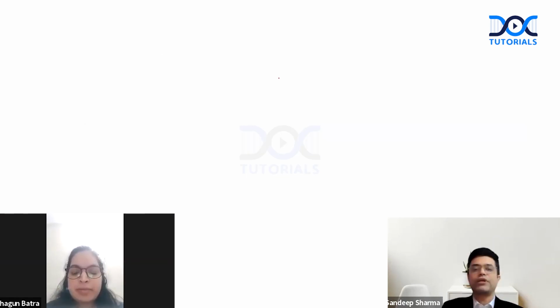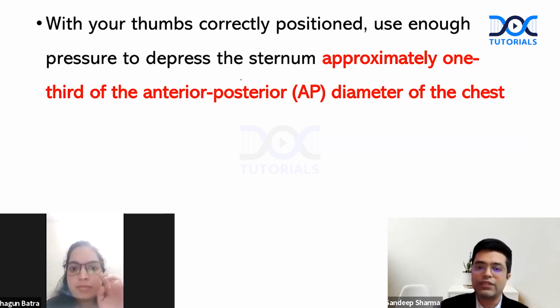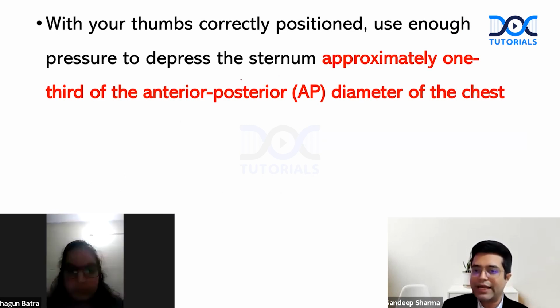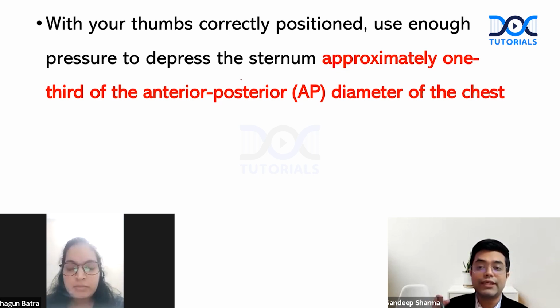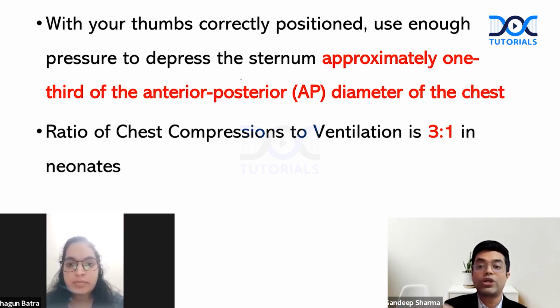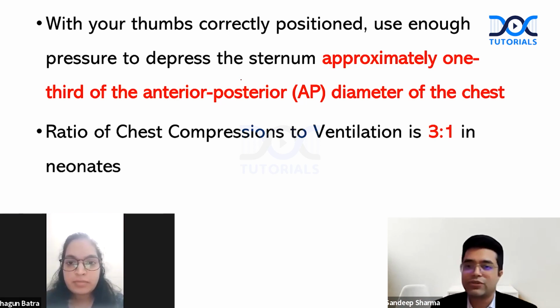So the recommended depth of compression according to NRP guidelines is about 1/3 of the AP diameter of the chest wall, and the compression to ventilation ratio varies in different age groups. Please remember that. So in the newborn period, in 1 minute, you should be giving 90 compressions and 30 ventilations. So 3:1 is the ratio. Total number of events will be 120. There is an old MCQ where they ask, what is the total number of events? When they say event, it includes both compression and ventilation, and the answer will only be 120. It is a very old MCQ, older even than me when I used to be a student, but any MCQ is a possible repeat MCQ.